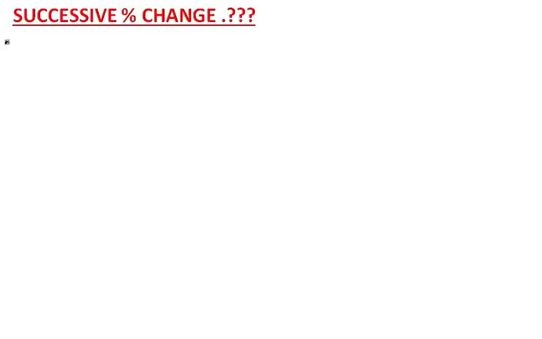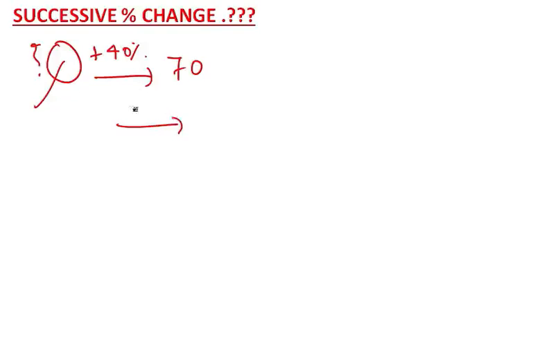But what you do, I told you this is 40%. There is a number which is increased by 40%. This number you do not know, and after it is increased by 40%, the result becomes 70. In this case, what you can do: we know that 40% is 2 by 5. When we increase a number by 2 by 5, we get 70.